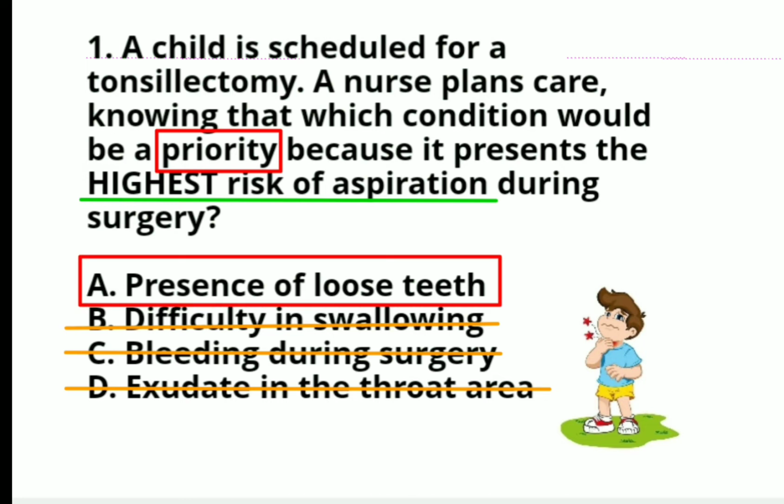Why? So, in the preoperative period, okay, the child should be observed for the presence of loose teeth to decrease the risk of aspiration during surgery. Okay, so pag meron po siyang naugang ngipin, kailangan pong i-notify yung ating surgeon kasi baka ito po ay maging at risk for aspiration. Okay, so letter A is the correct answer for question number 1.